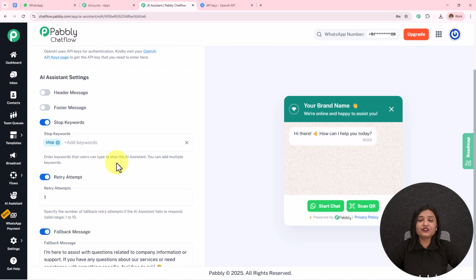So when the AI agent fails to reply, here we have given the retry attempt. You can enter the retry attempt from 1 to 10. I'm going to keep it as 1. You can do this according to your choice and preference.